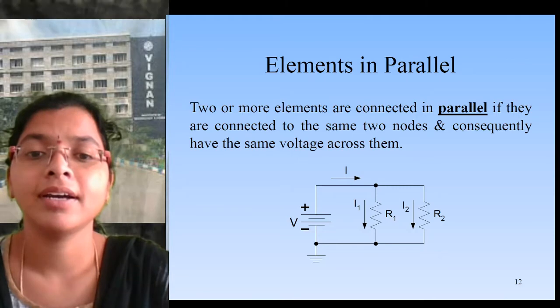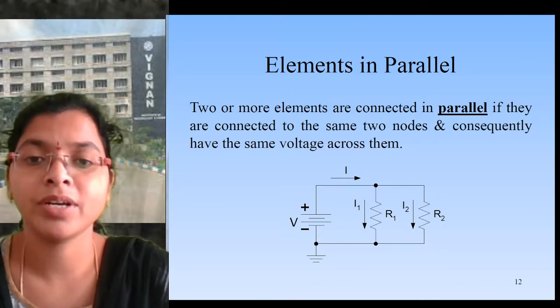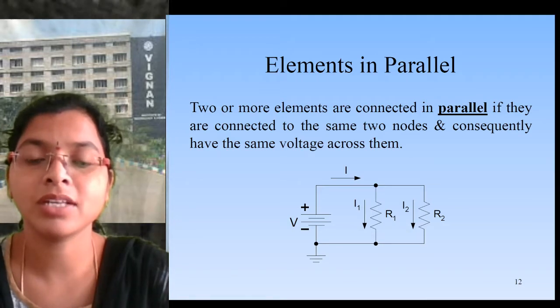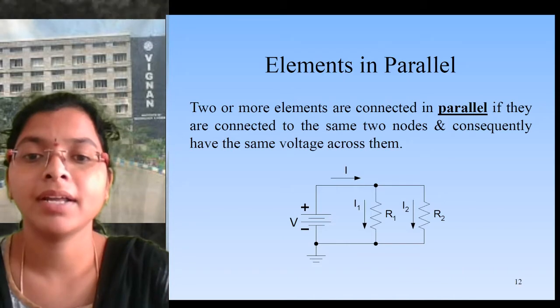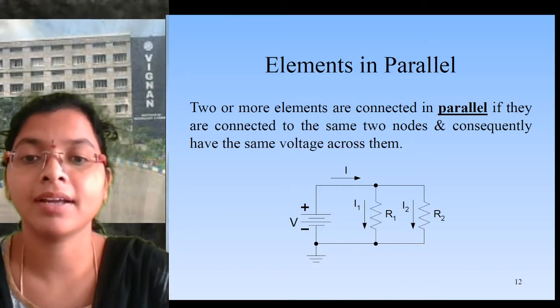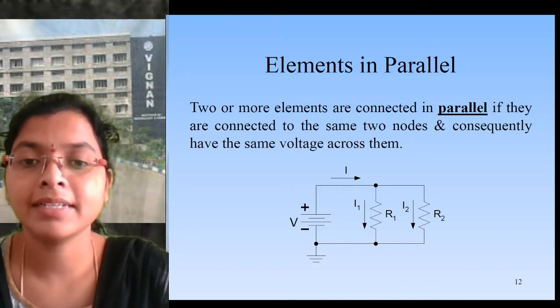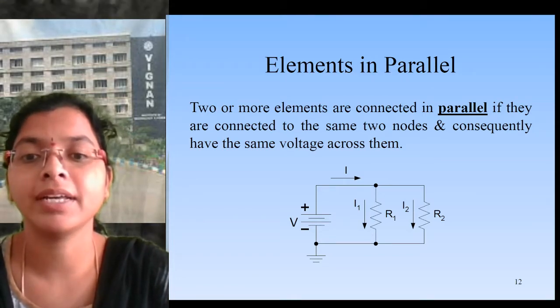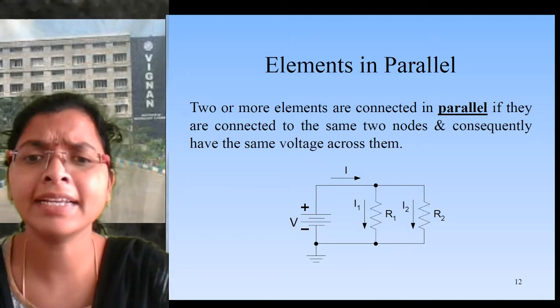In this main network, the V source will generate the current I, but at the first node the current divides as I1 into the R1 branch, and the next current I2 in the R2 branch. So here the current is dividing.